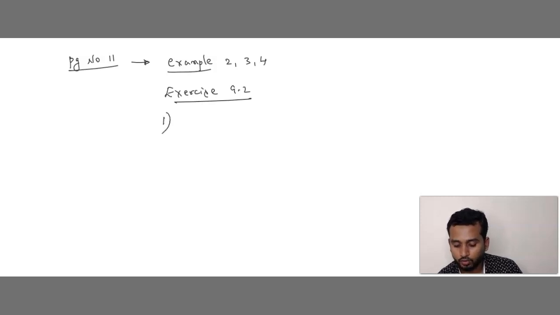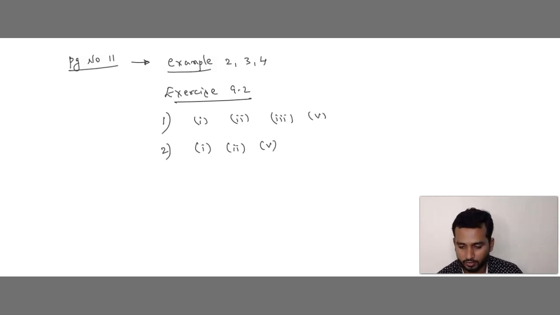In that we have question number 1: solve options 1, 2, 3 and 5. Next, second question: options 1, 2 and 5.